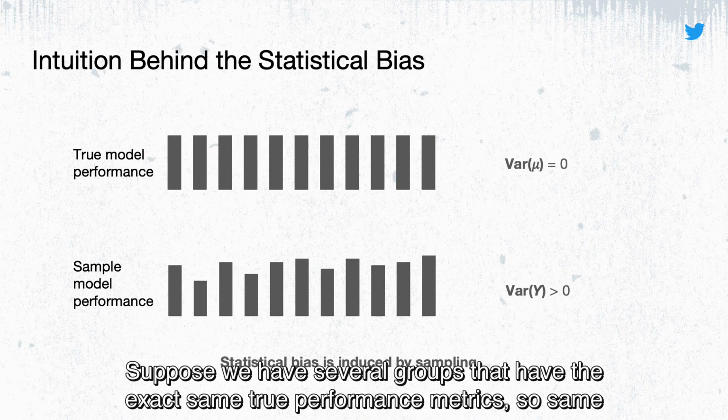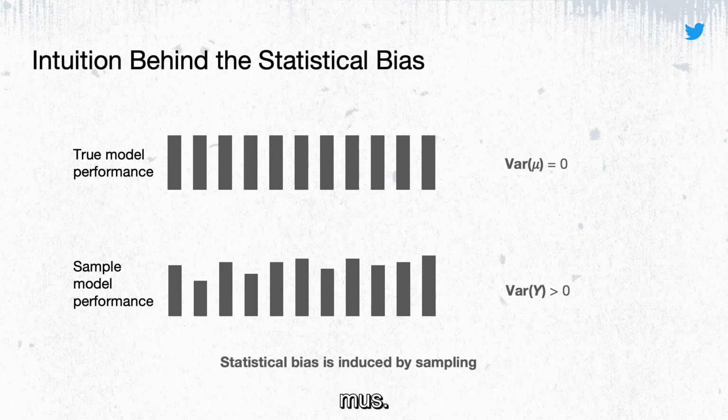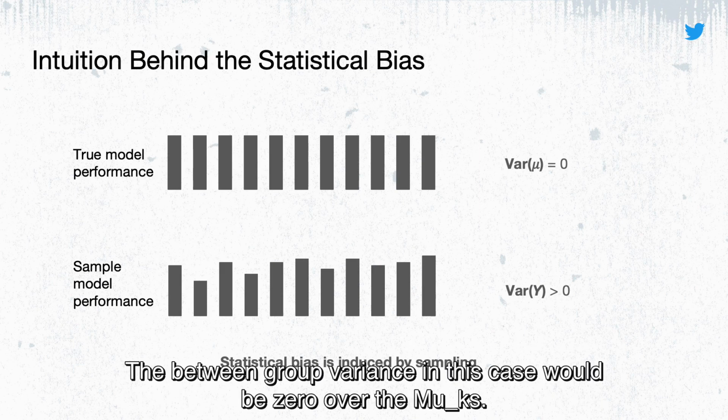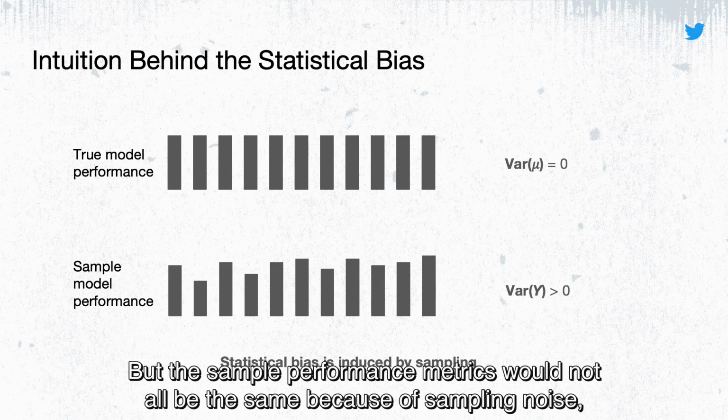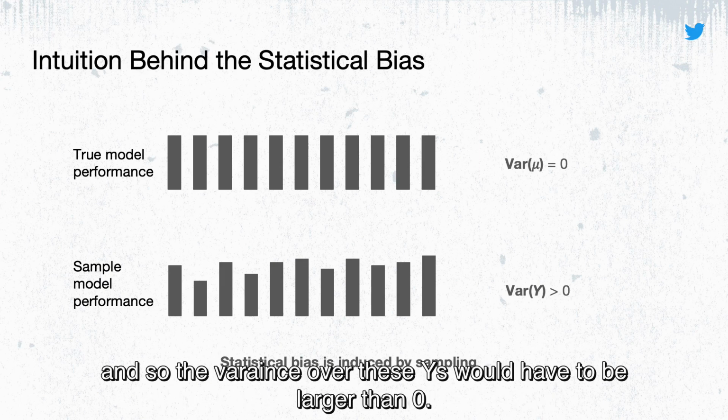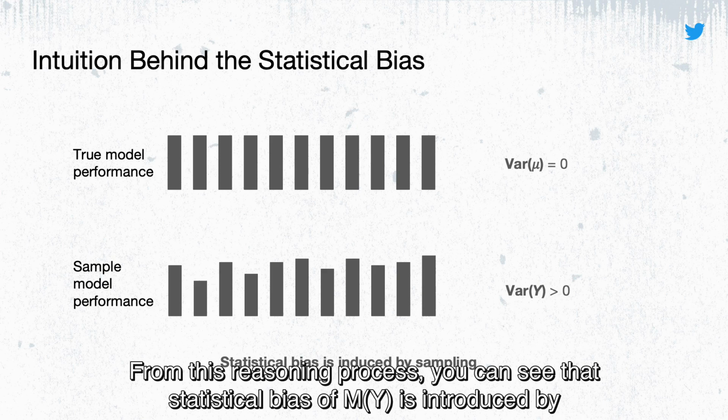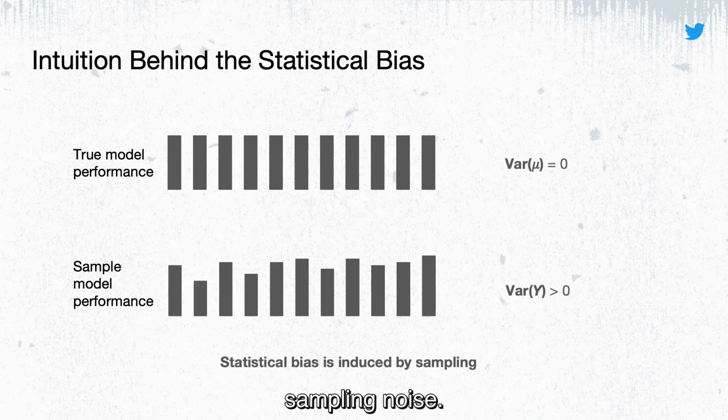Suppose we have several groups that have the exact same true performance metrics, so same mu's. The between group variance in this case would be 0 over the mu case, but the sample performance metrics would not all be the same because of sampling noise. And so the variance over these y's would have to be larger than 0.